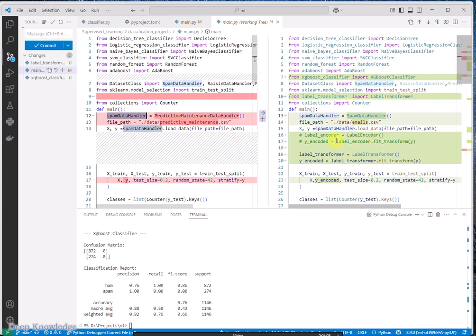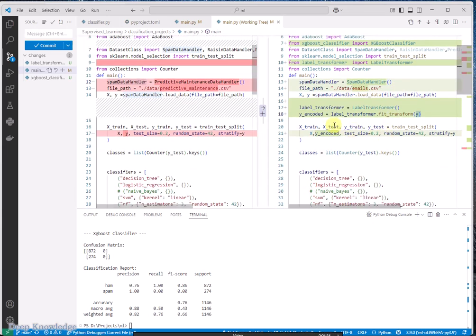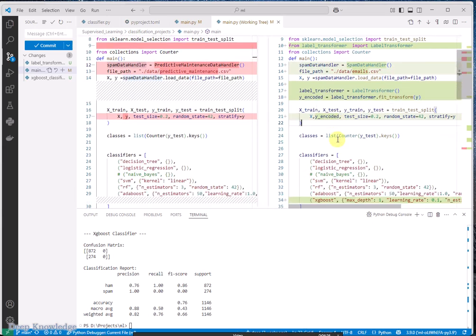I just made it compatible. And let me just remove these two lines. Now, loading the data, I will get X and Y, and now I will encode the Y, so that it will be 0, for instance, 1. And I will use it here for splitting.